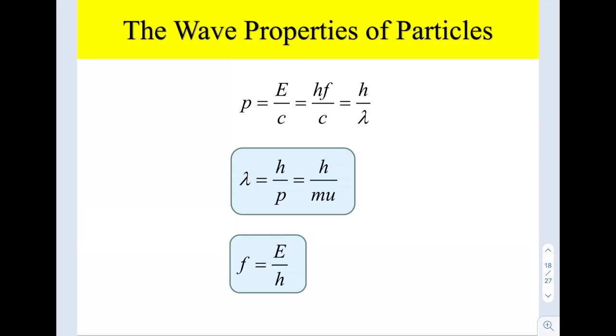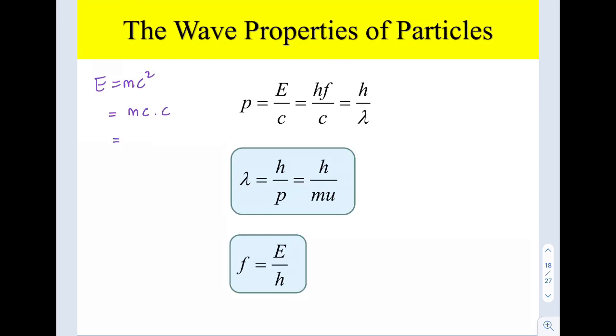According to de Broglie, electrons, just like light, have a dual particle-wave nature. So how does it come out? Based on E equals mc squared, from Einstein's concept, energy is equivalent to the mass of the object times c squared, since the speed of light is the speed of the EM wave, c.